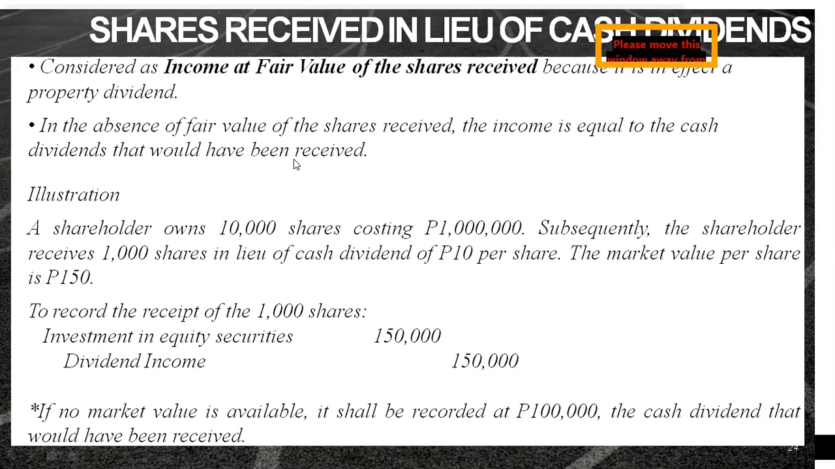A shareholder owns 10,000 shares costing 1 million. Subsequently, the shareholder receives 1,000 shares in lieu of cash dividends of 10 pesos per share. The market value per share is 150. So to record the receipt of the 1,000 shares, our entry is just to debit investment in equity securities, 150,000, and credit dividend income of 150,000. Okay, so we based this on our market value as mentioned in the standard.